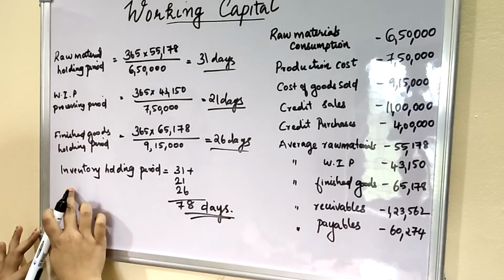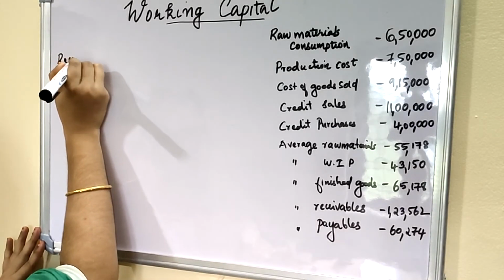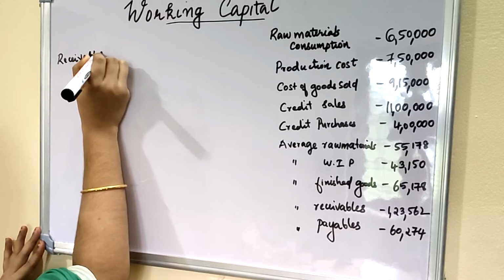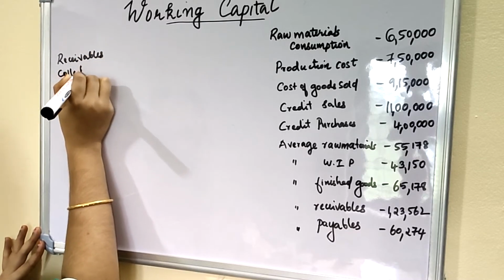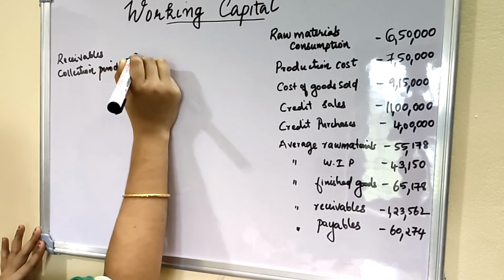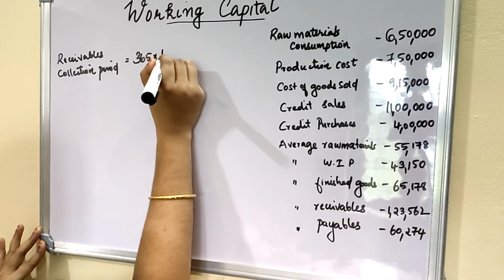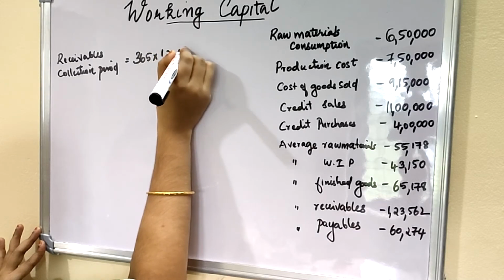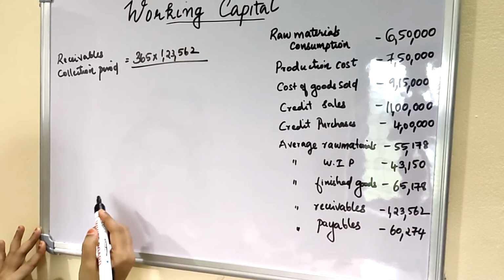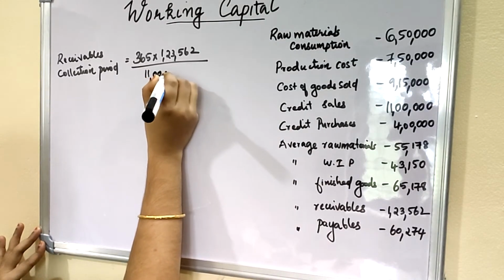This is the inventory holding period. The next one is receivables collection period. Receivables collection period is equal to 365 into average receivables 1,23,562 divided by credit sales 11 lakh.